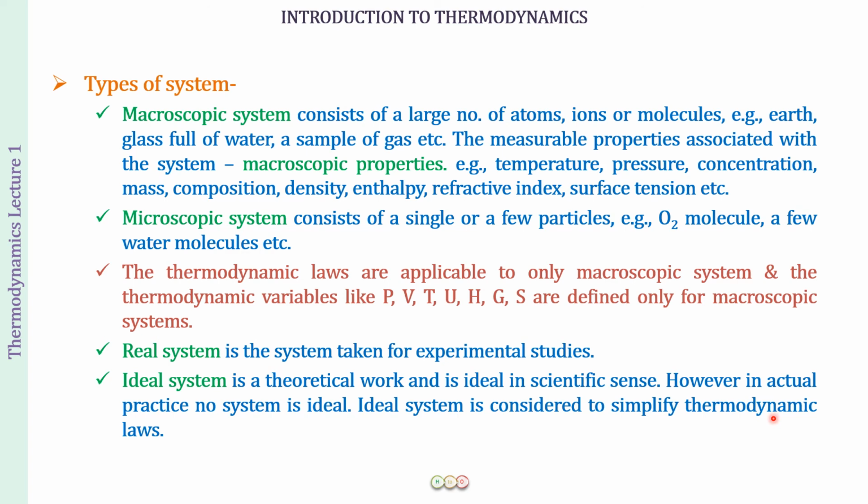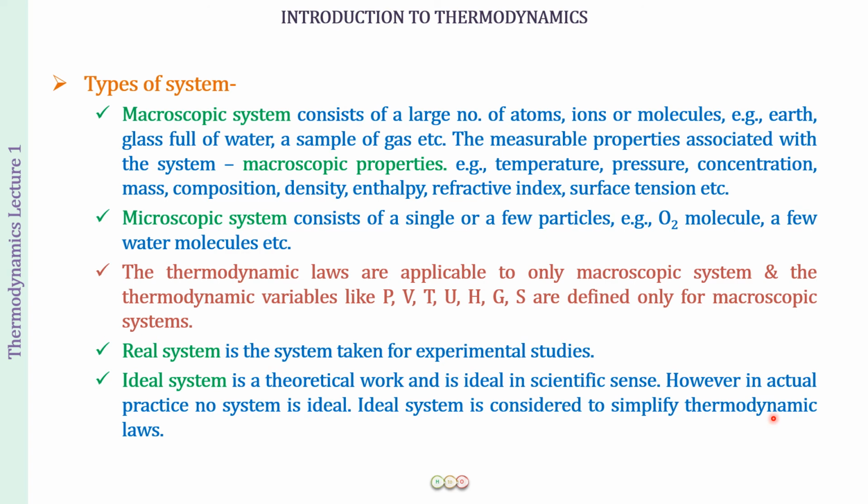For example, in the last course you studied the states of matter, right? In the states of matter, you learned first of all about the ideal gas equation. The ideal gas equation considered that there was no interaction between the molecules of a gas, etc. All those assumptions that we had taken for the kinetic gas theory, which we used to frame the ideal gas equation, but really those things were not happening.